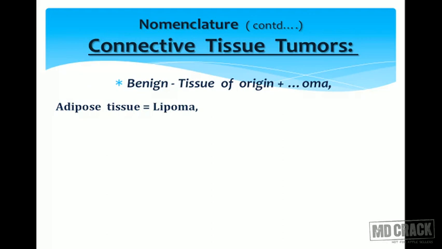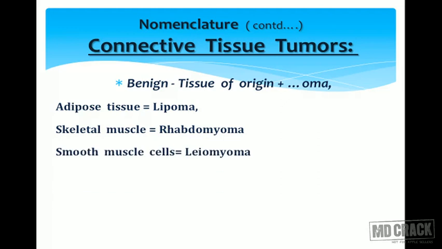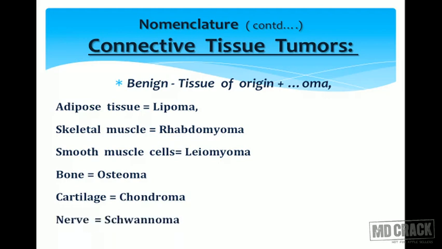and that gives the name for that particular tumor. For example, if the tumor is arising from the adipose tissue, adipocytes, we call it lipoma. If the tumor is arising from the skeletal muscle fibers, we call it rhabdomyoma. If the tumor is arising from the smooth muscle cells, and if it is benign in nature, we call it leiomyoma. If it is a tumor arising from the bone tissue, we call it osteoma. If the tumor is arising from the cartilage, we call it chondroma. The tumor arising from the nerve sheaths, we call schwannomas.